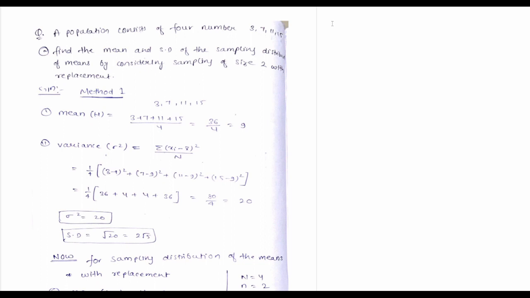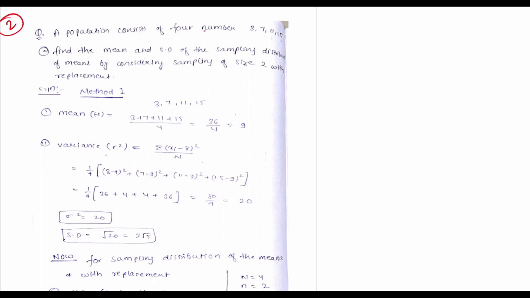Now see question number 2. Question number 2: a population consists of 5 members, 3, 7, 11, 15. Sorry, 4 members.